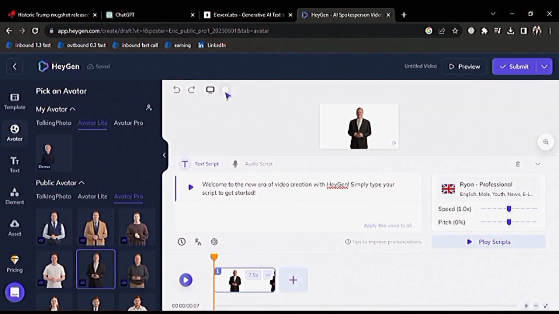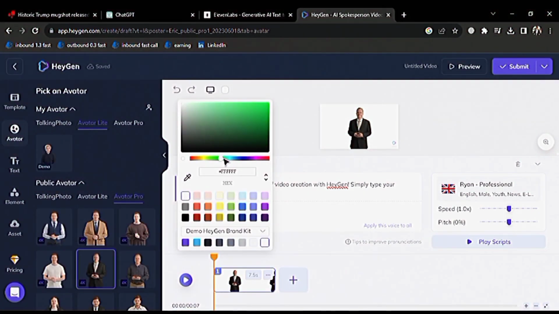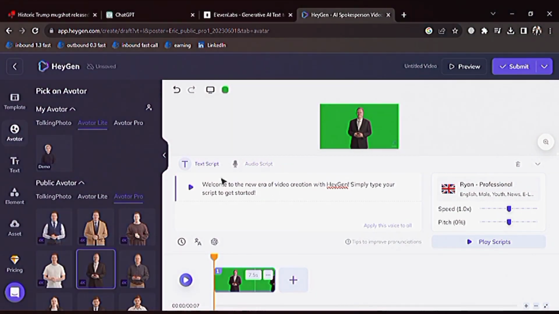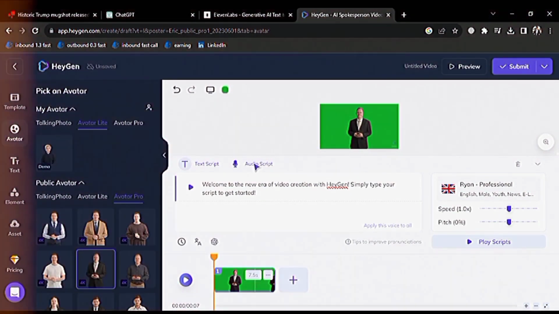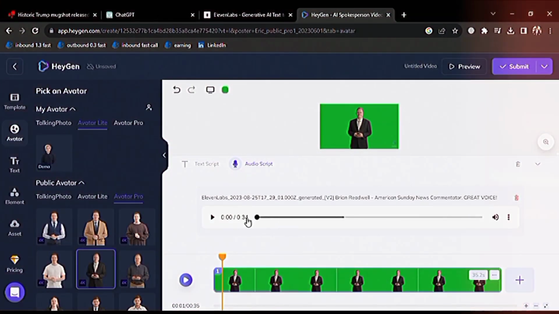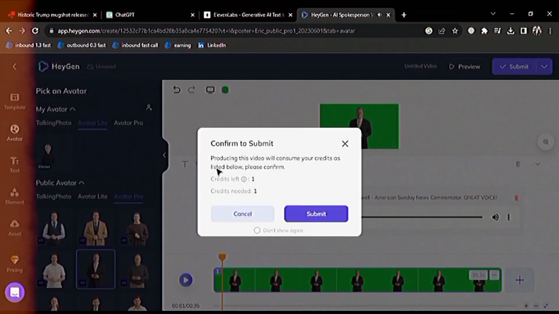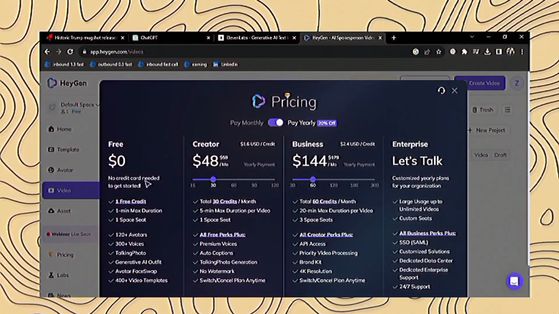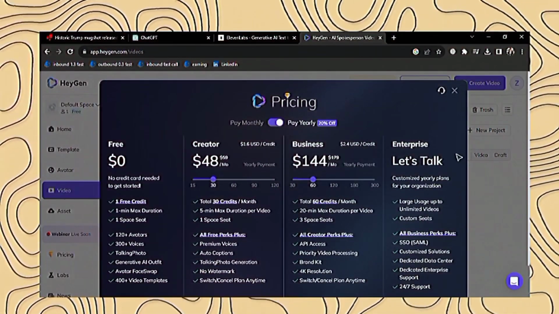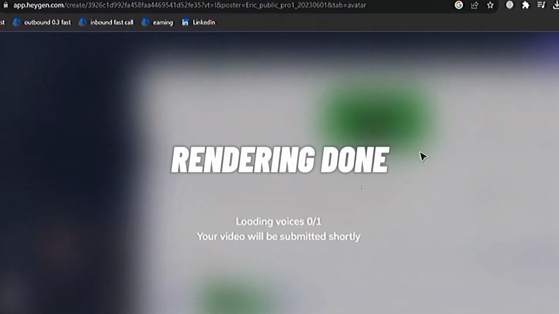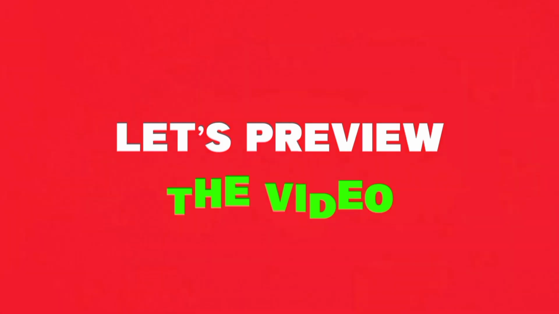There are a few things we want to do here that are crucial. First, set the background to green. It'll work as a green screen, and will allow us to change this to an image or video later on. Once we do that, head on over to the audio script and drag over the downloaded voice we had from ElevenLabs. Our video is coming together nicely. Once we hit download, it'll take the one free credit it gives us. For future reference, you can either continue to create accounts or sign up for the membership, which includes different things. I'll leave this image up for a few seconds. The video is done rendering, and now, let's preview the video.